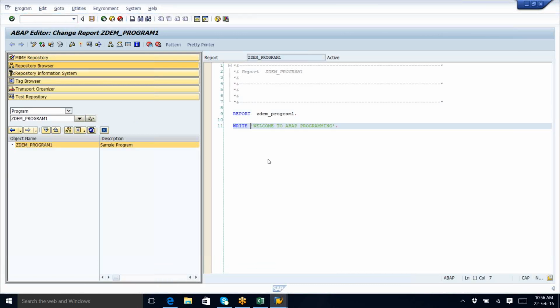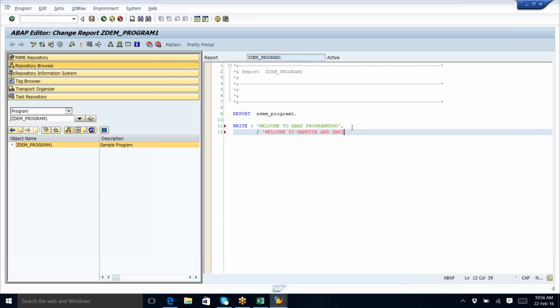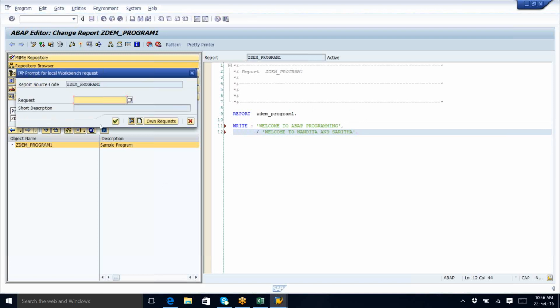He wants to add another write statement. So in order to add another write statement, put a colon. As this is not the end of the statement, say a comma, and a slash is for next line printing, and welcome to Nandita and Sarita. Like this. And dot is the end of the statement. Suppose these are the 2 lines we added, and when I try to activate, can you see it is asking for a new transport request, because I already released one transport request.